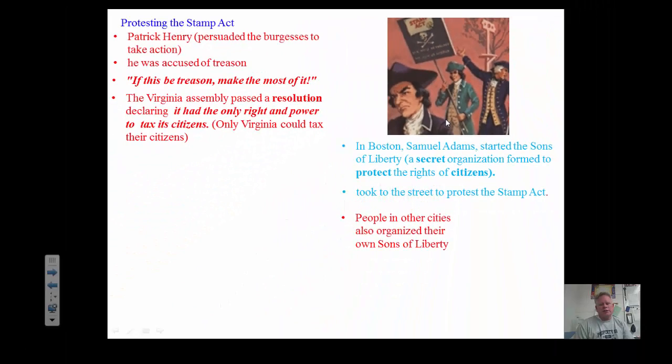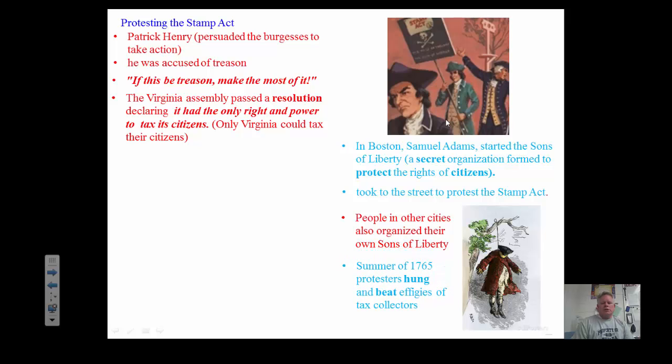People in other cities heard what Samuel Adams was doing, and they started forming their own Sons of Liberty. So they started copying each other. This was kind of the first time that the colonies showed a little bit of unity. They were doing the same things in other cities.